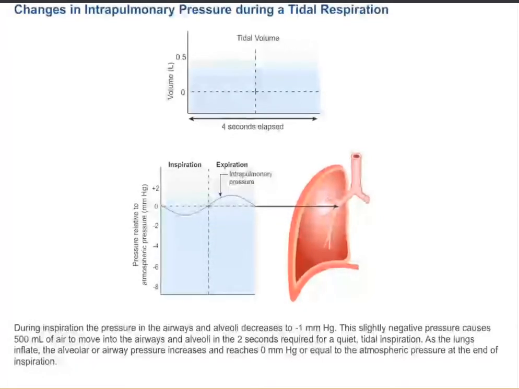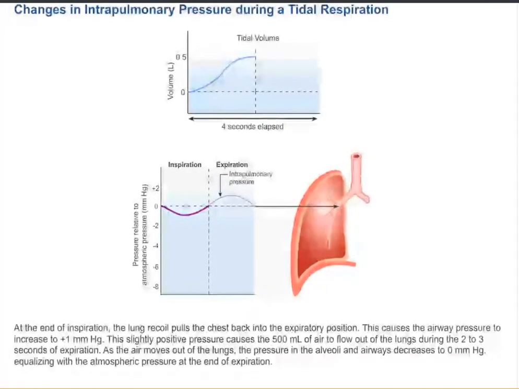During inspiration, the pressure in the airways and alveoli decreases to -1 mm of mercury. This slightly negative pressure causes 500 milliliters of air to move into the airways and alveoli in the 2 seconds required for a quiet, tidal inspiration. As the lungs inflate, the alveolar, or airway pressure increases, and reaches 0 mm of mercury, or equal to the atmospheric pressure at the end of inspiration.